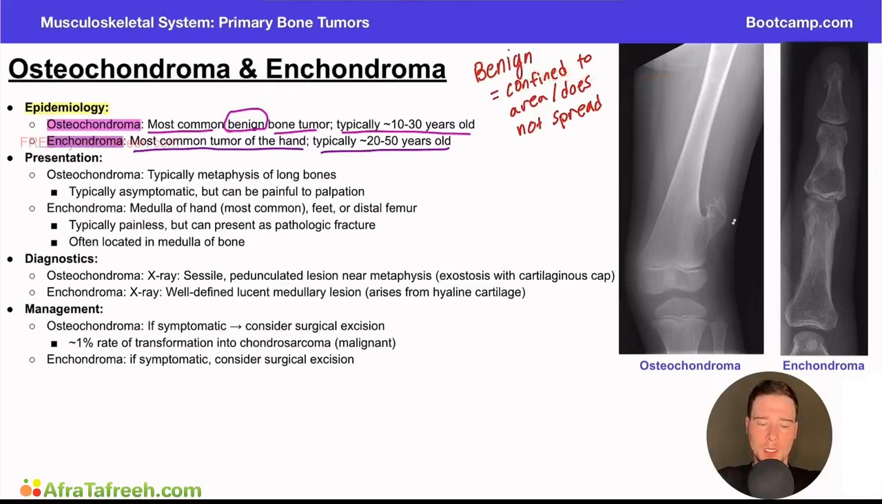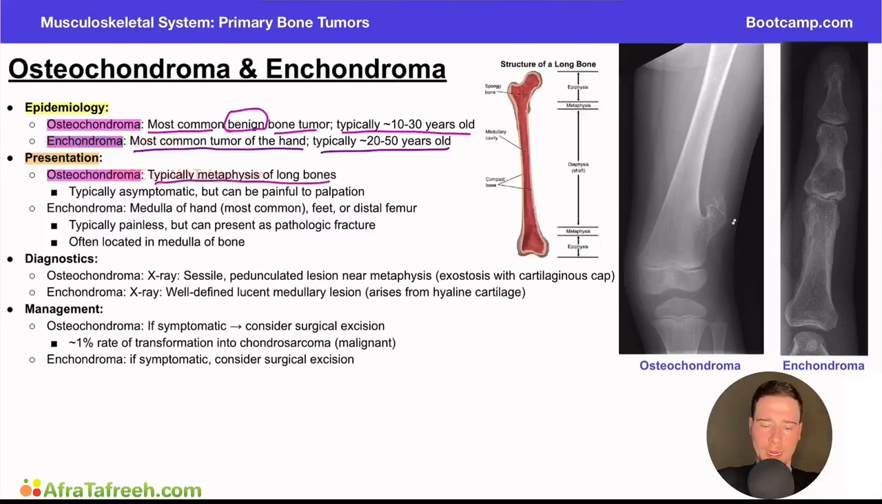Now, when we move on to the presentation here, you'll see that the osteochondroma is typically in the metaphysis of the long bones. And just as a quick reminder from anatomy, the metaphysis of the long bone is going to be that middle portion, right? We have the long portion, which is our diaphysis, the end portions, which are our epiphysis, and the middle portion, think M for metaphysis, is the middle portion of the long bone.